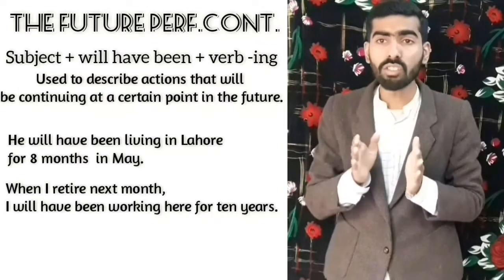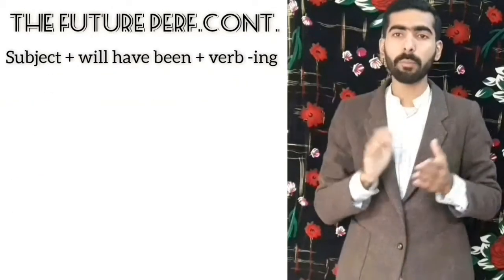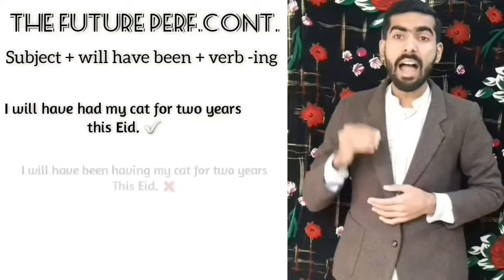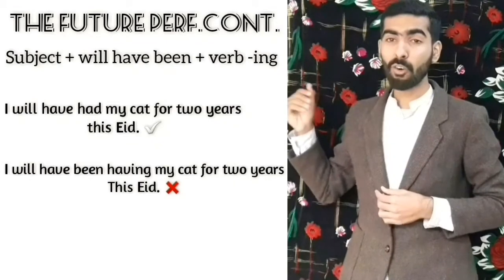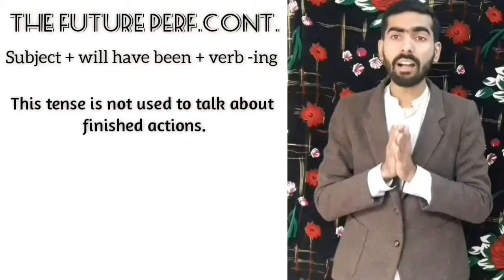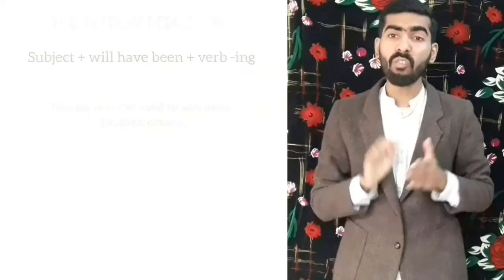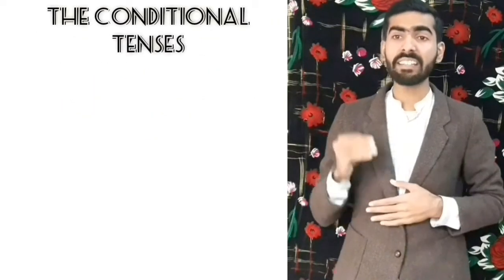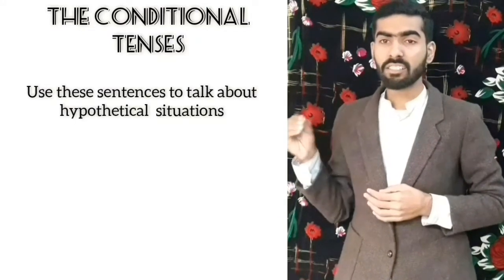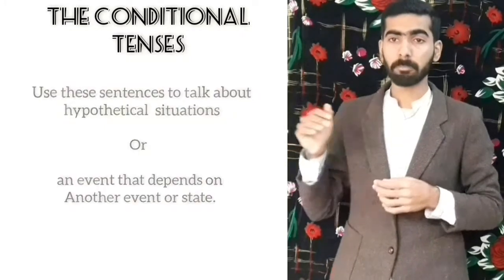Like with most other continuous tenses, we don't use state verbs. It should be, I will have had my cat for 2 years this year, rather than I will have been having my cat for 2 years this year. You also cannot use the future perfect continuous to talk about finished actions. You just have to use the future perfect instead. Finally, the last four tenses are the conditional tenses. We use these tenses to talk about hypothetical situations or an event that depends on another event or state.